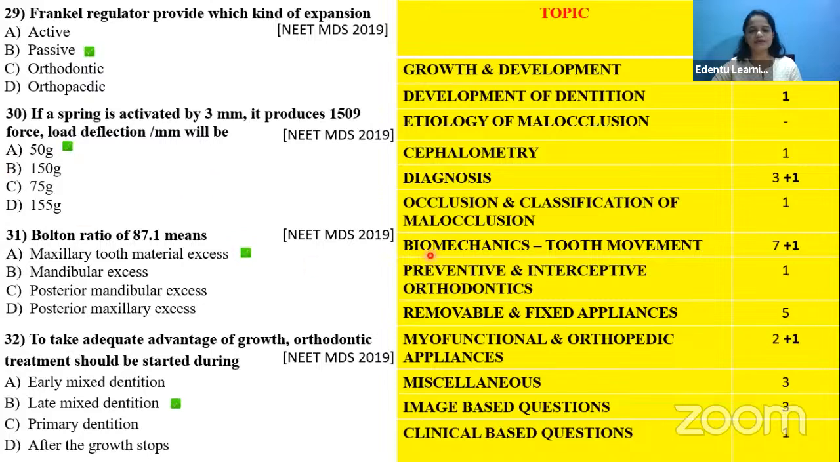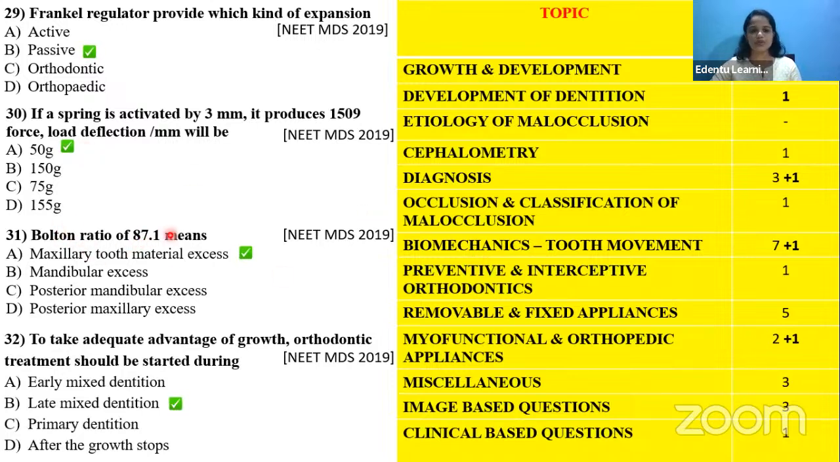Now, Frankel regulator, again a myofunctional and orthopedic appliance. Then these are the calculation-based questions you can expect in ortho. Like the spring is activated by 3 mm, it produces this much force. Then what will be the load deflection? Like that, calculation-based questions can also be asked in ortho. So this can come under biomechanics.